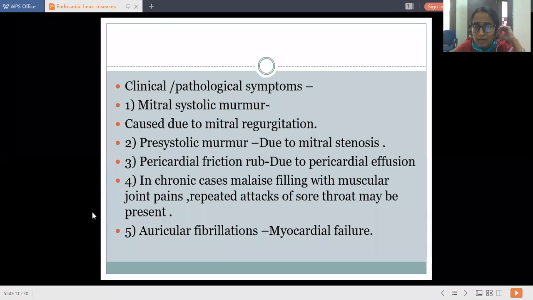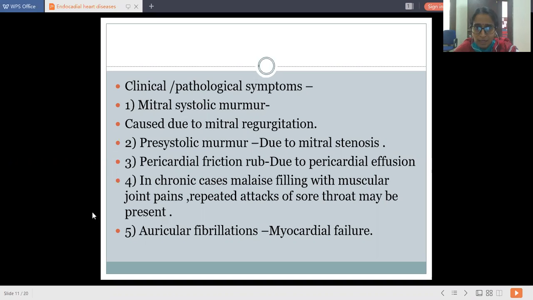Thirdly, pericardial friction rub due to pericardial effusion. Fourth, in chronic disease, there is malaise with muscular and joint pains. Then repeated attacks of sore throat may be present in chronic cases of rheumatic fever. Fifth is atrial fibrillation, which is a sign of myocardial failure.